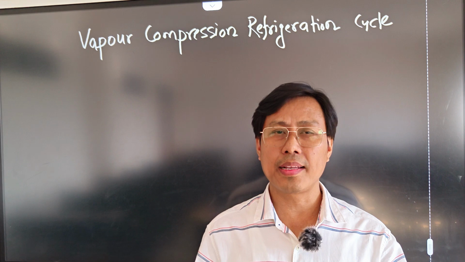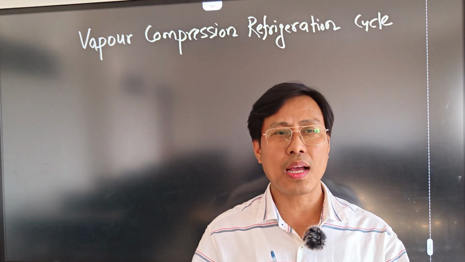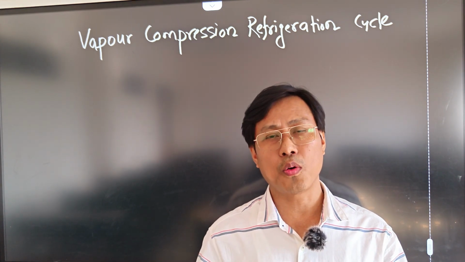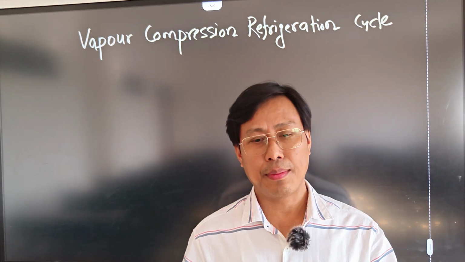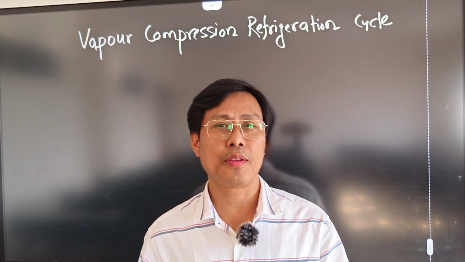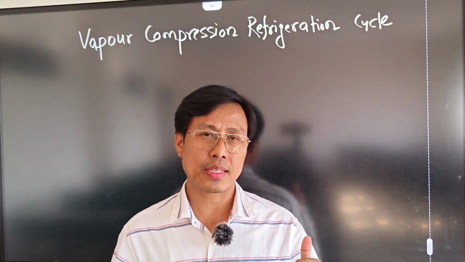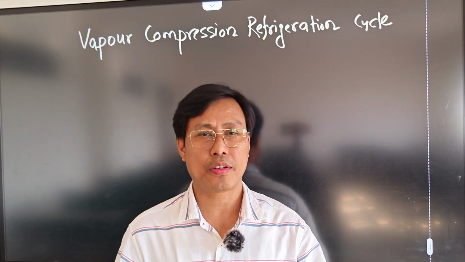Before learning this cycle, we must know the machine components which are part of this refrigerator. The major components of a fridge are the compressor, condenser, expansion device and evaporator.